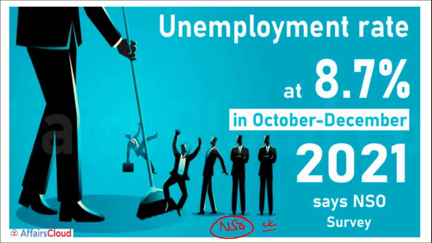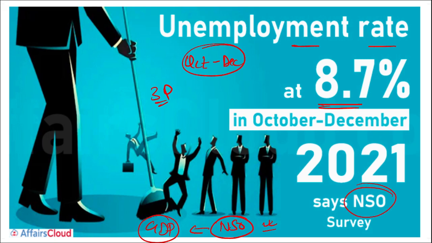National Statistical Office, remember, is related to providing GDP data for India. What the GDP percentage of India is will be released by NSO. So recently NSO also released data that stated that the unemployment rate in India for the third quarter, from October to December for the year 2021, was at 8.7%, and this data was released by NSO.